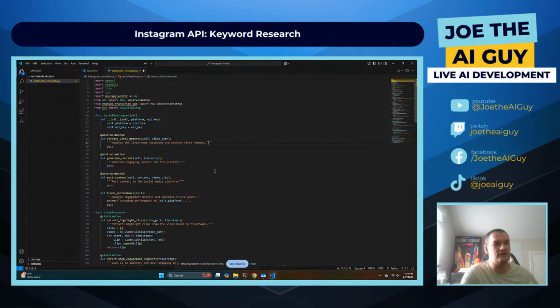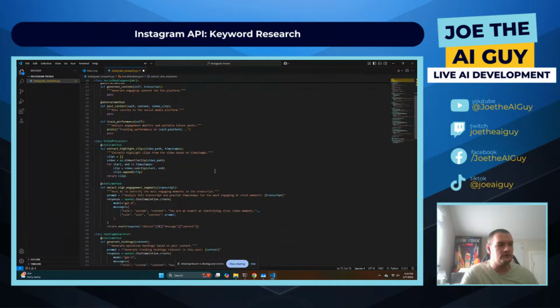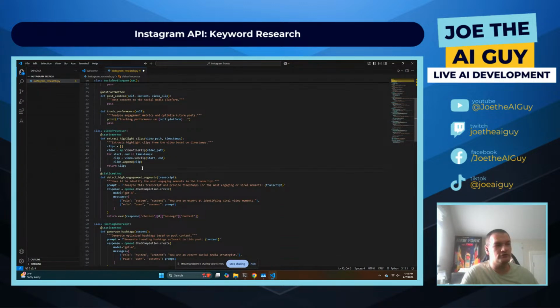I hadn't given it too much detail, just really that I wanted to go on to Instagram and do some hashtag research, and then keyword research as other platforms mention them. And it drew that out to other platforms. So it came up with a method to try and extract highlight clips from the video that I had made. Any of these live streams, it would try and use those to search for highlight clips and then high engagement segments.